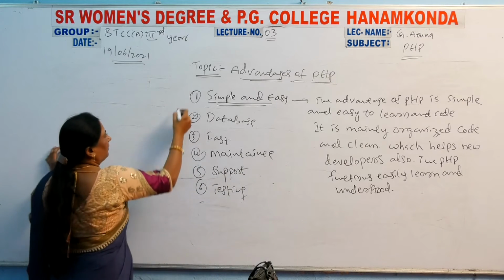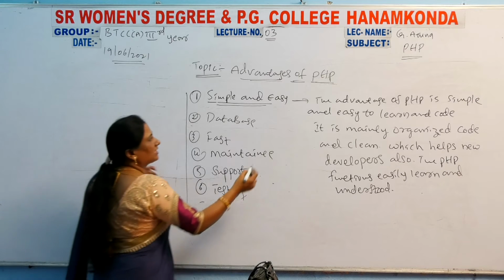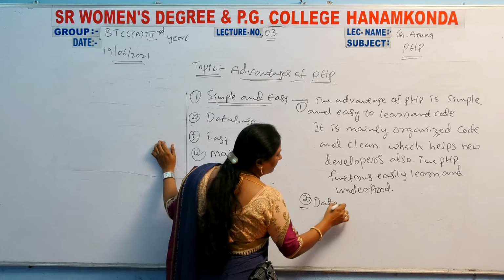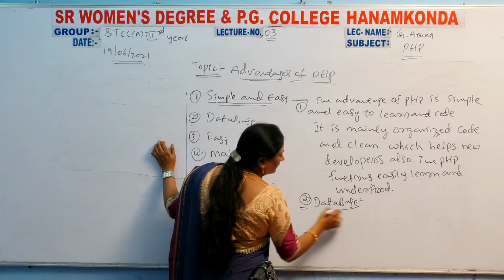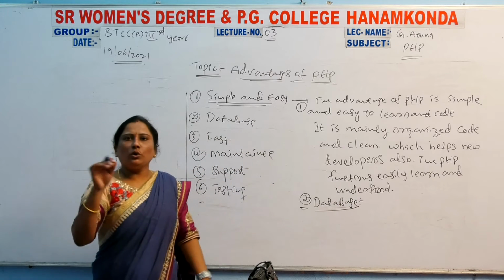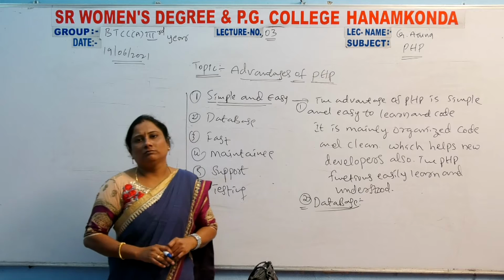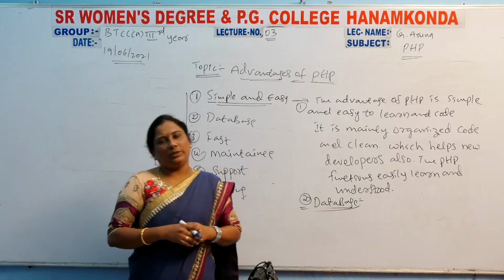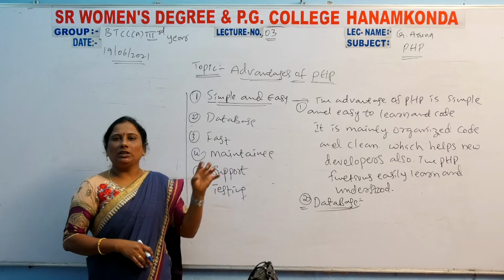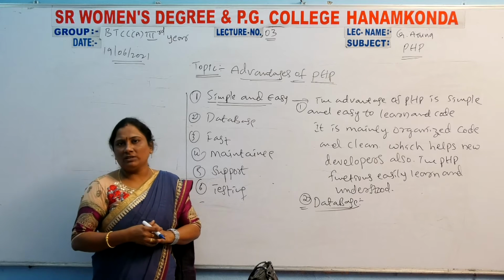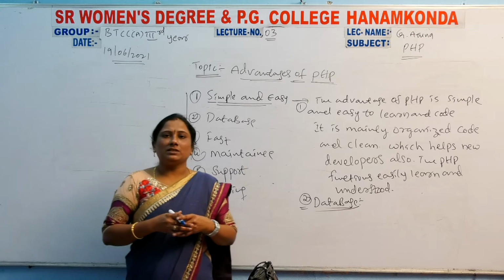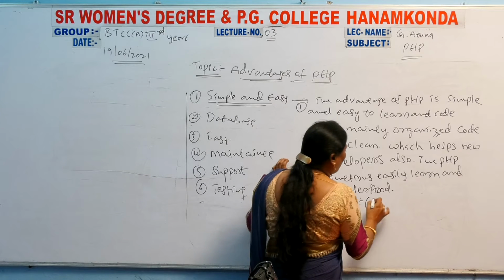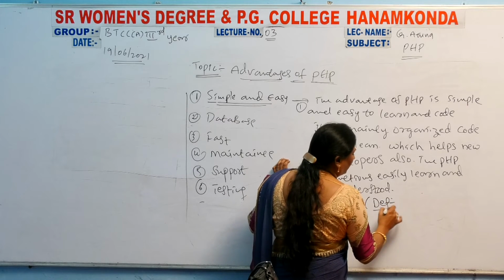The second one is database. First you should know the database definition. In the 4th semester we already discussed the DBMS subject. You know clearly that a database is a collection of logically related information. First here you have to write the database definition.